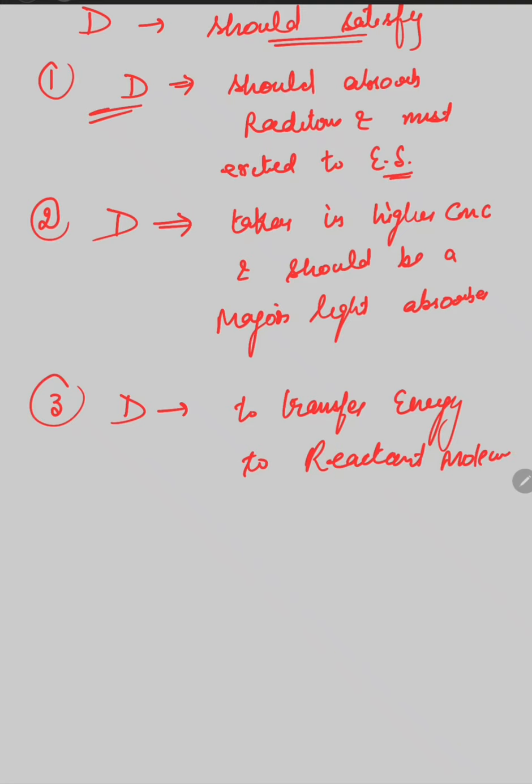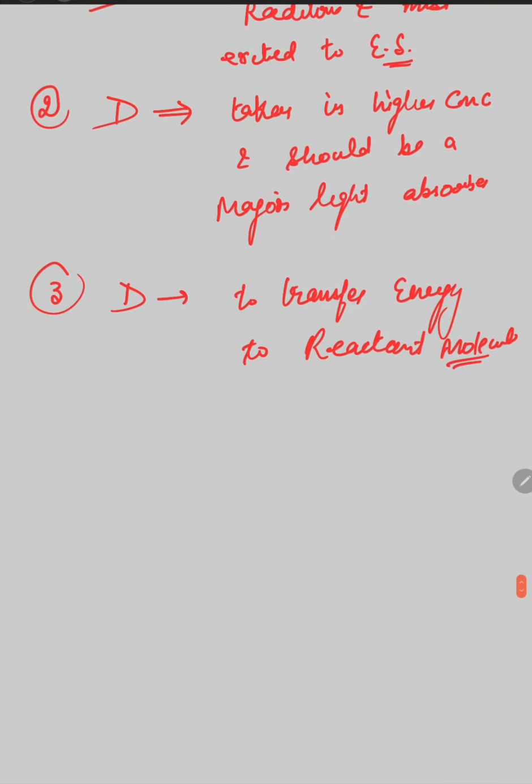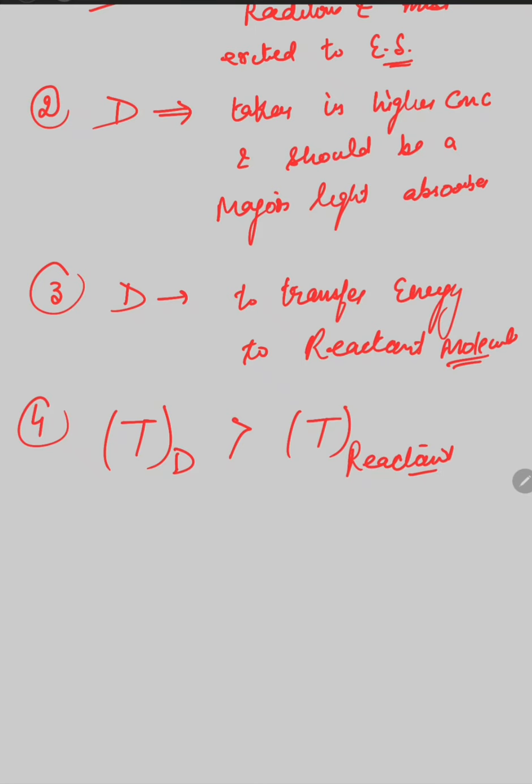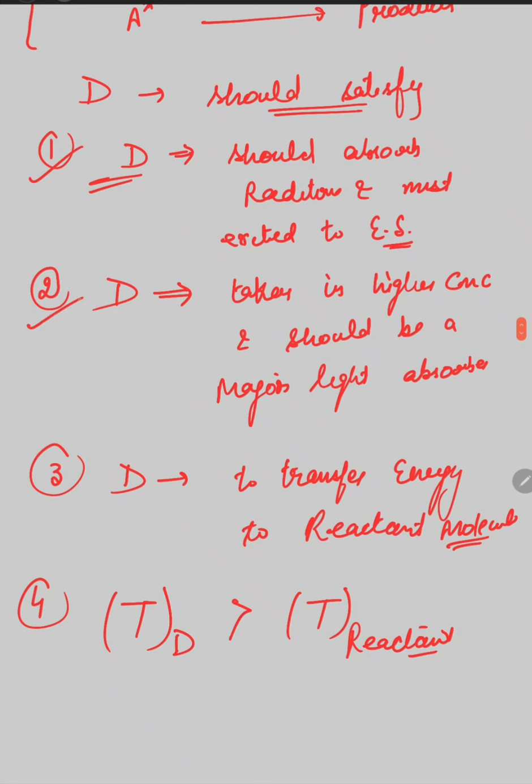ठीक है, so अगर ये transfer करेगा only then the reaction will take place. Fourth condition is triplet state energy of D molecule that should always be greater than triplet state energy of reactant. Okay, so if all these four conditions are satisfied, then D, or you can say any substance, it will react as a photosensitizer in the photochemical reactions.